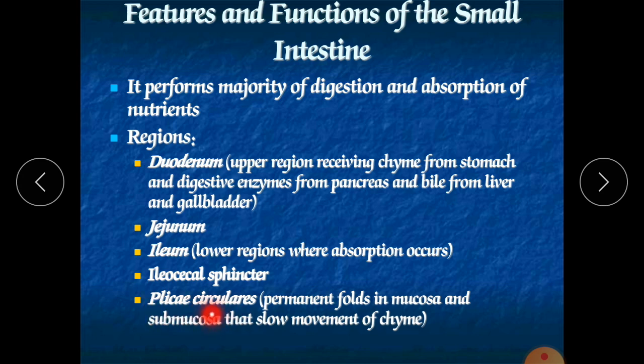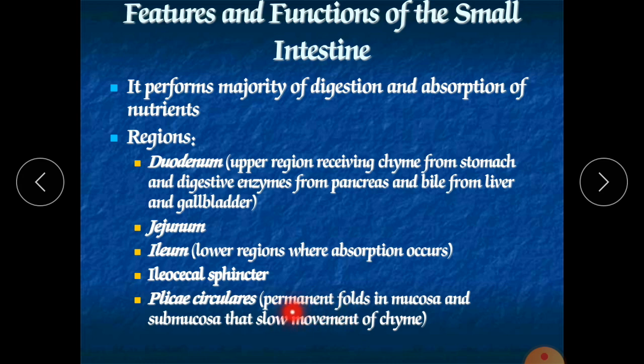Now after this, next are the plicae circulares. These are permanent folds of mucosa and submucosa that slow the movement of chyme. Actually these plicae circulares are made up of villi and microvilli, and you will find them in the mucosa and submucosa; they are nothing but folds.